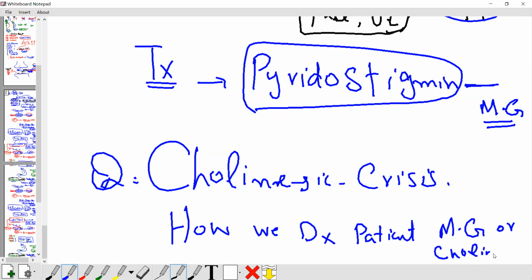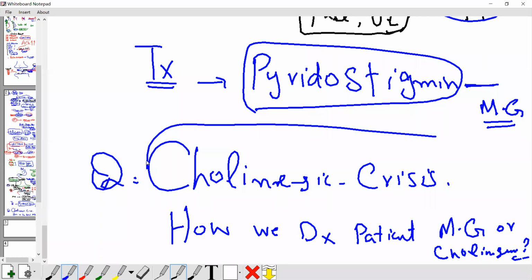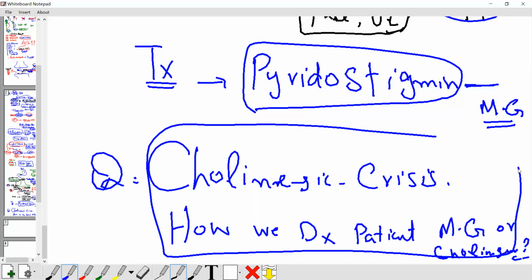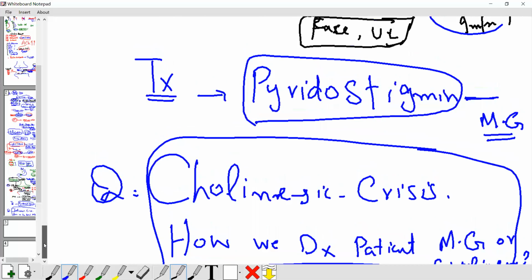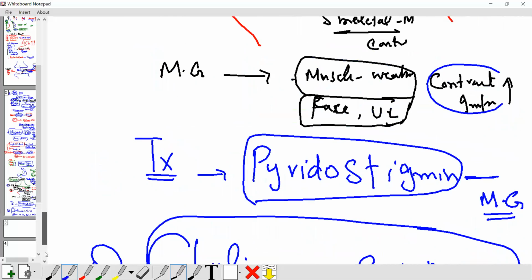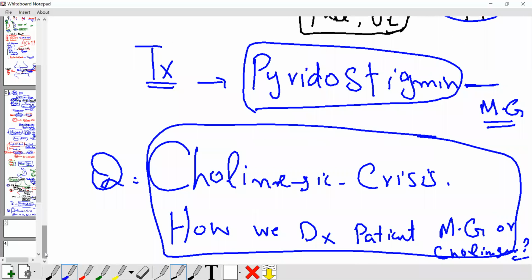Both patients have muscle weakness. This is your homework. Try to solve these two questions. Tomorrow I will ask this first, then we will explain the remaining drugs. The remaining drugs, tacrine and galantamine, are just used for Alzheimer's disease. Tomorrow, inshallah, this system will finish and I will start the antagonists.